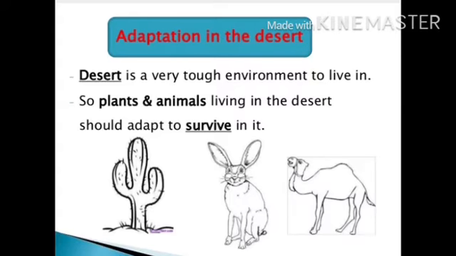Many animals living in the desert remain inactive during the day because of the sun. It is too hot during the day and the temperature is very high, so they do not come out in the morning hours. They are active basically during the night.